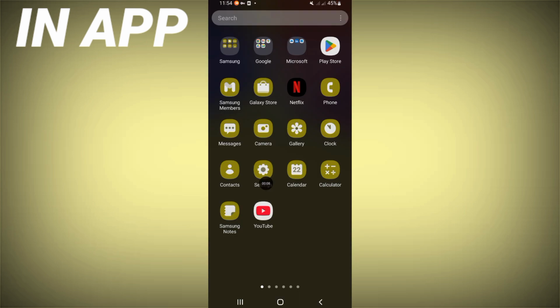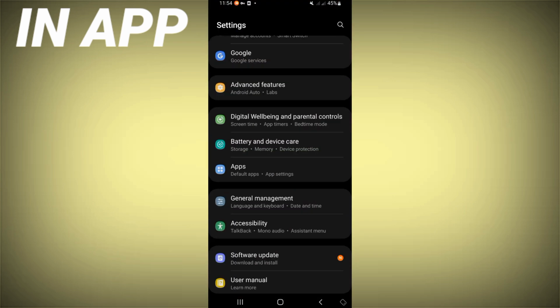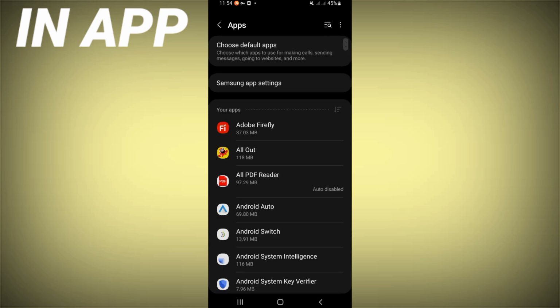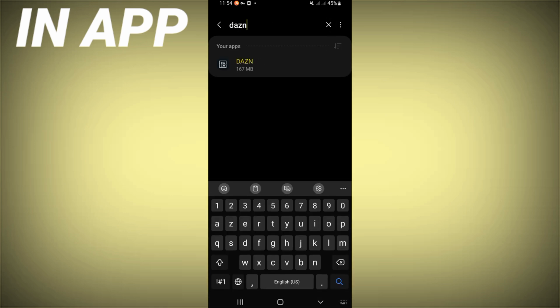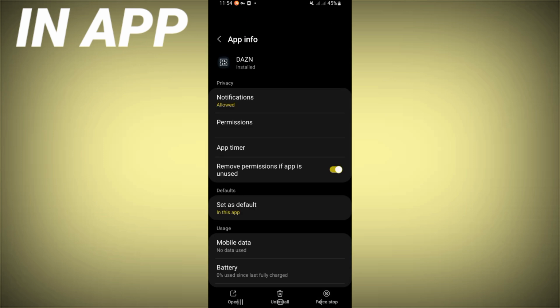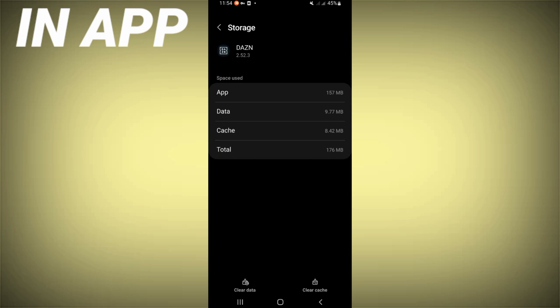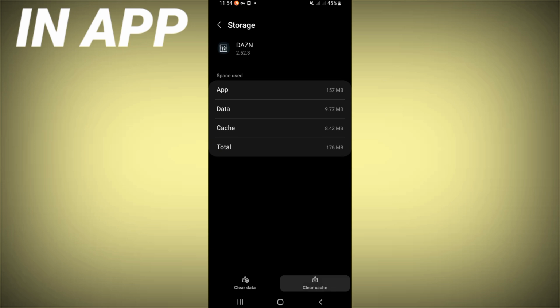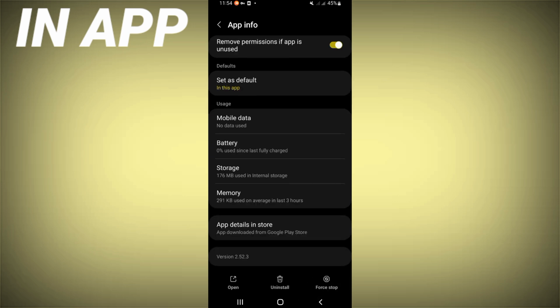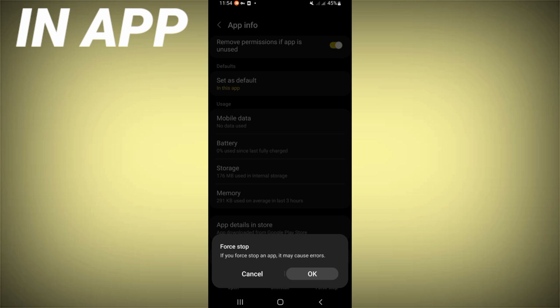Let's do it. Just open the settings of your phone first. Click right now, guys, on your apps option and search for DAZN. Click on it like this and you're gonna find this list. Scroll it down here and click storage. Click clear cache right now and you're back. Click force stop and click OK.